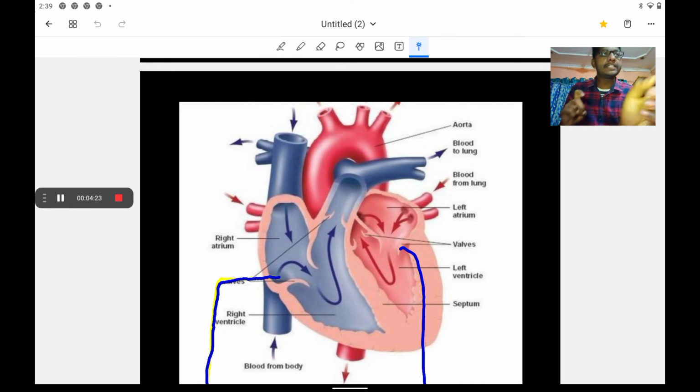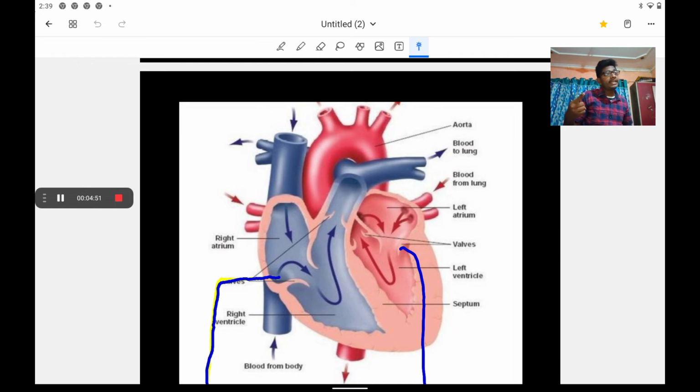See, this blue vein is called the superior vena cava, and this one is called the inferior vena cava. The superior vena cava brings deoxygenated blood from the upper parts of the body, and the inferior vena cava collects the blood from the different organs in the lower parts.